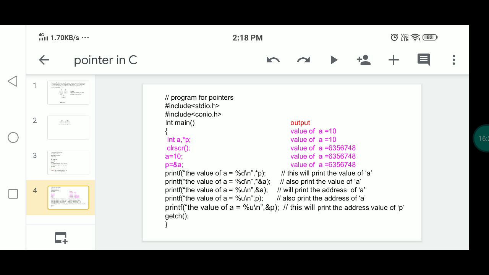Using pointers, you can manage arrays very easily, you can manage functions, and you can develop programs with pointers to pointers, pointers within arrays, pointers used in functions, pointers used in structures, pointers used in unions, like that. So we use these pointer variables to develop programs in different chapters of the C language. Okay, thank you students.